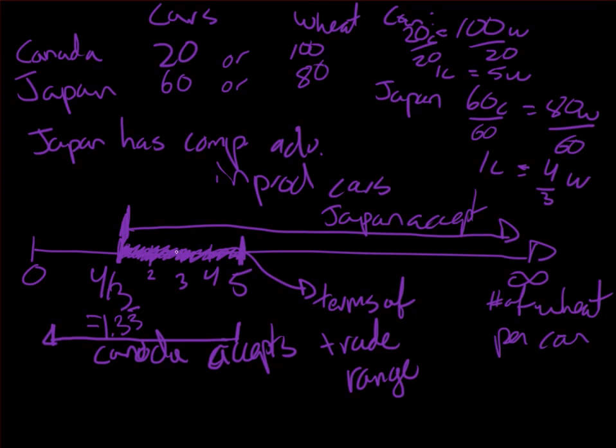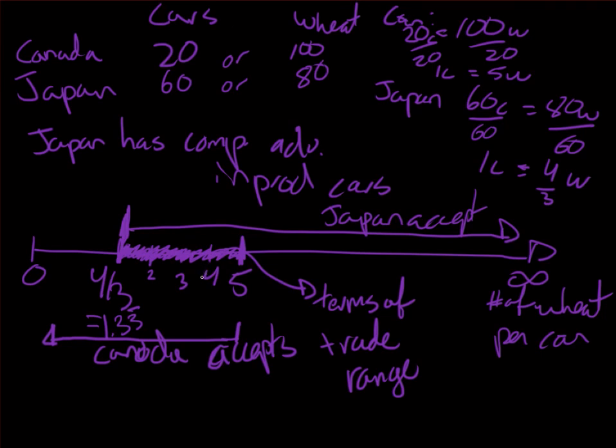Okay, so if we had a question along these lines in an exam, you would have to mention who has comparative advantage in what, who produces what, and then afterwards, if you say Japan produces this, Canada produces that, what would be the range of acceptable terms of trade, which would be this whole range from 4/3 to 5 units of wheat per car.